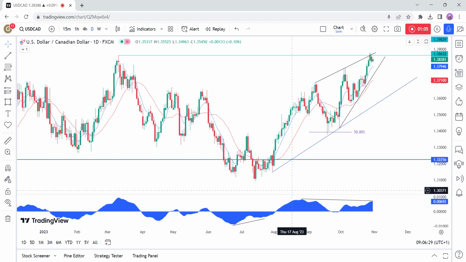In Canada, the BOC left interest rates unchanged at 5% as expected, but remains prepared to raise rates further if needed. BOC Governor Macklem delivered a less hawkish speech in the press conference compared to his previous remarks. The Canadian CPI last week missed across the board, and the underlying inflation measures eased, which was a welcome development for the BOC. On the labor market side, the last report beat expectations and showed another uptick in wage growth, which is something that Governor Macklem said the BOC is watching carefully. The market doesn't expect the BOC to hike anymore.